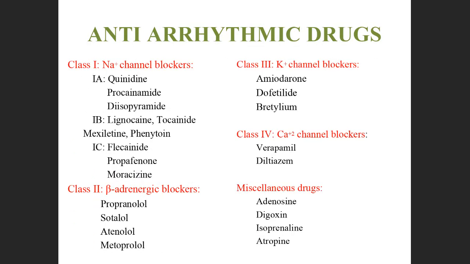So these are a broad category of drugs which help to control the arrhythmias, which help to keep the impulses in a controlled form, the generation and the traveling of impulses, and also the irregular contraction of the muscles. So these are the different classes of antiarrhythmic drugs. I hope it is clear for all of you.